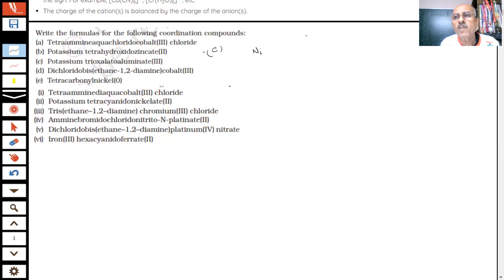What is the formula of the CO ligand? CO is the ligand, students. It is a monoatomic, or is it having more than one atom? It is not CO3, it is carbonyl, CO. And how many? Because it is tetra, it means 4. So CO whole 4. So Ni(CO)4, students.